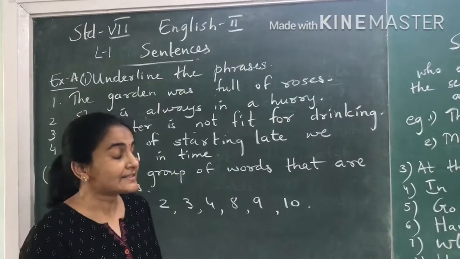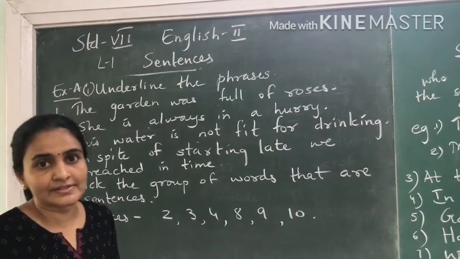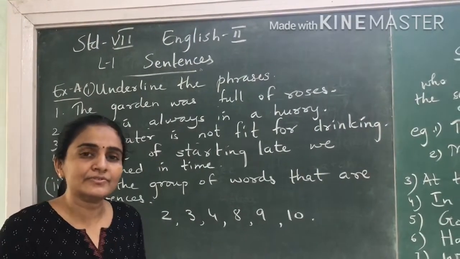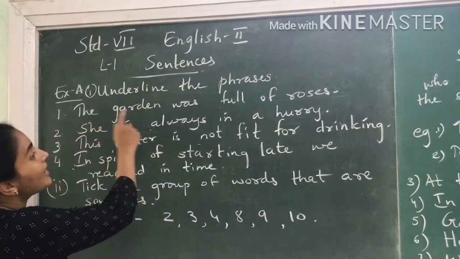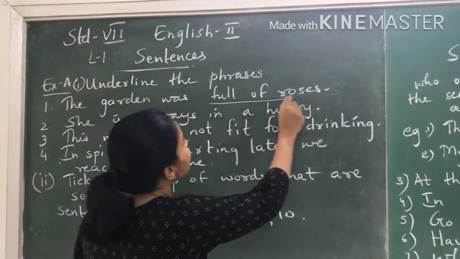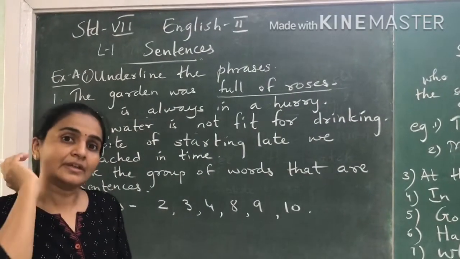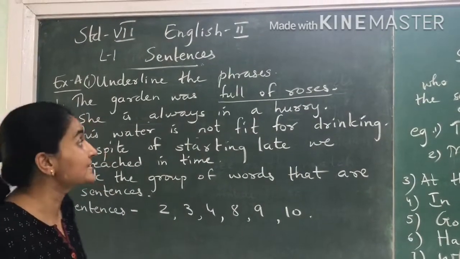Okay, we'll start with exercise A. Exercise A, your work is to underline the phrases. I've written the same sentences which are there in your textbook. The first one: the garden was full of roses. Over here the phrase is full of roses. Now see, this is a group of words. It makes sense but not complete sense.